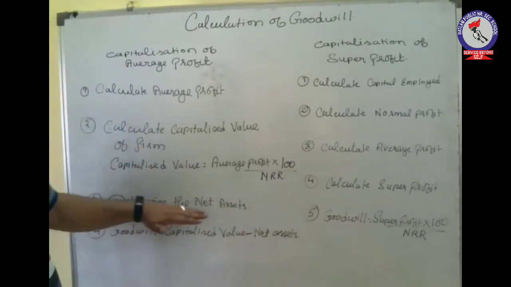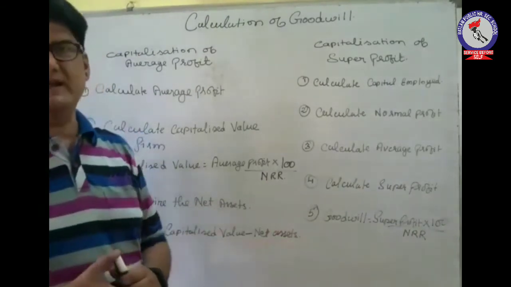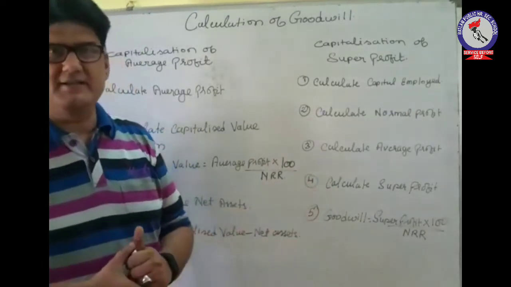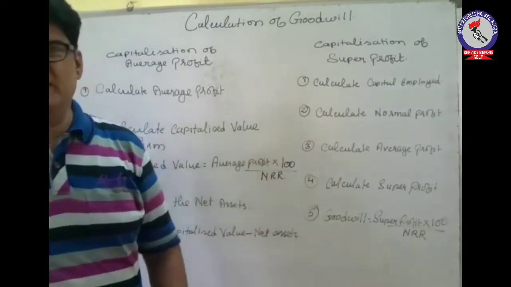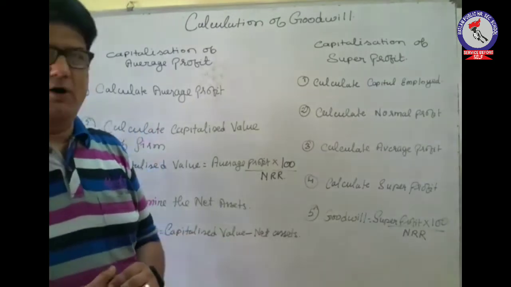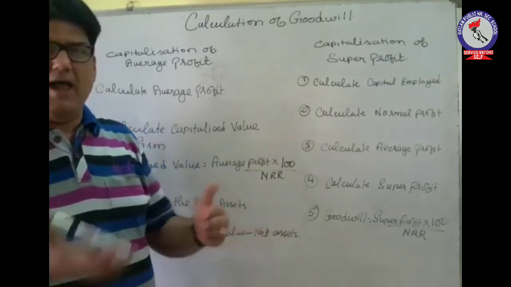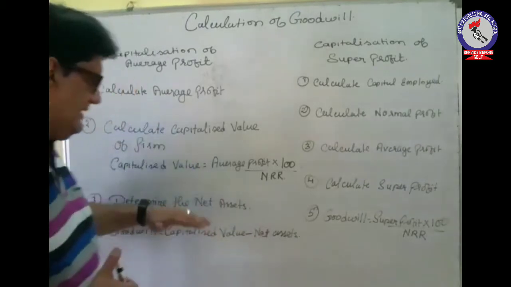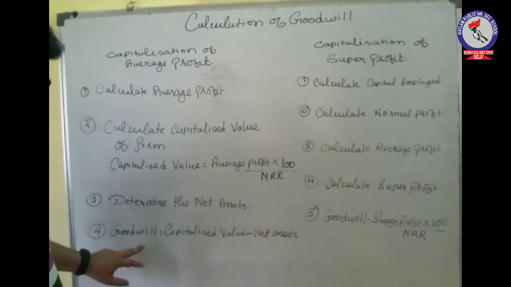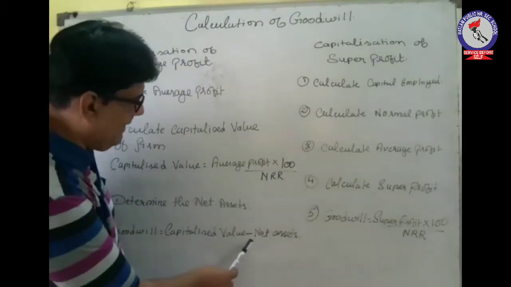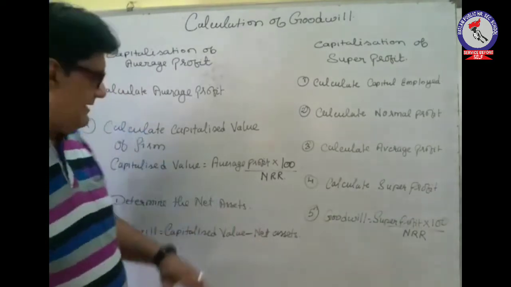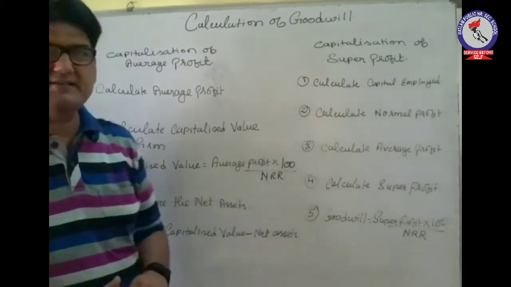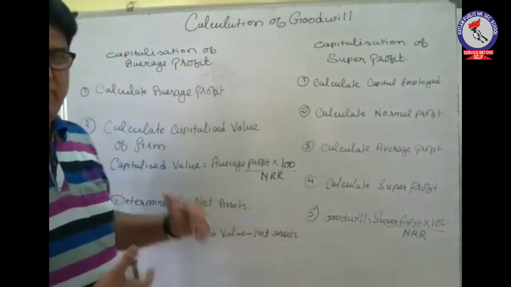Then third, determine the net assets of the firm. You have to find out the net assets of the firm by making use of the same formula as the capital employed formula, that is total assets minus all fixed assets, any existing goodwill or any non-trade investment, and then minus all the external liabilities. You have to find net assets using the same formula, and then after finding out the net assets, now we will be calculating the goodwill, that is capitalized value minus net assets. So whatever capitalized value comes, we will subtract net assets from it, so the difference amount will be treated as goodwill. Okay, let us take one example here.